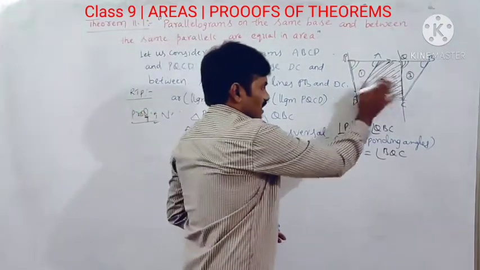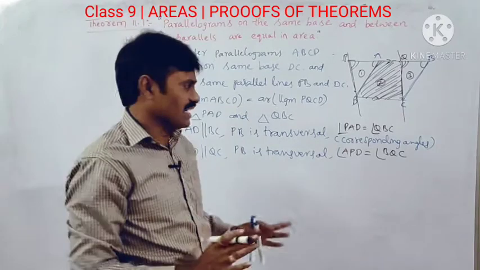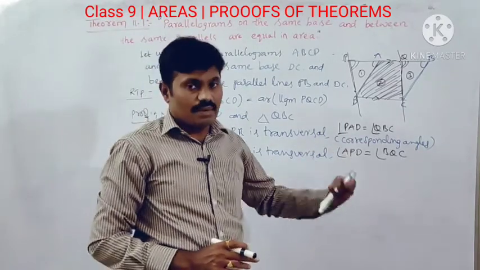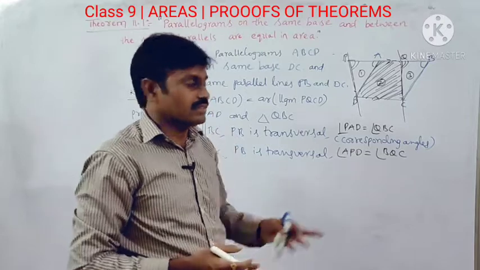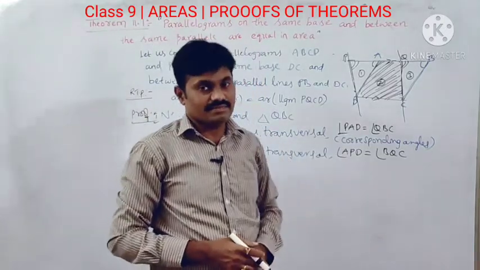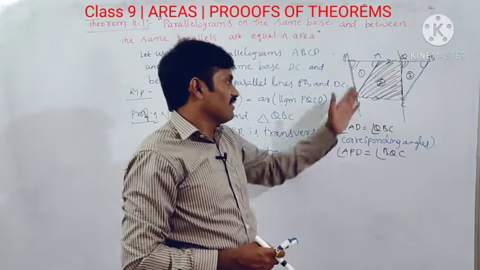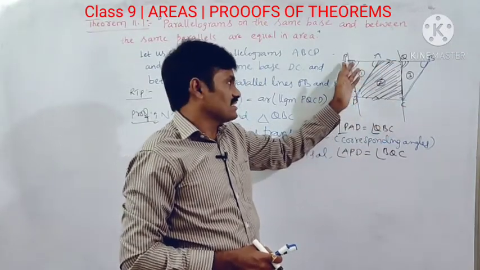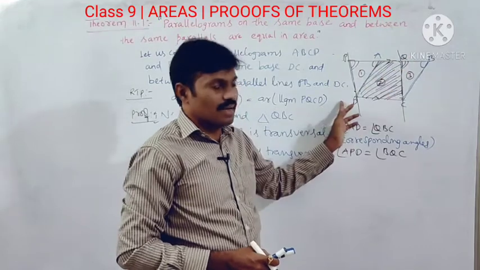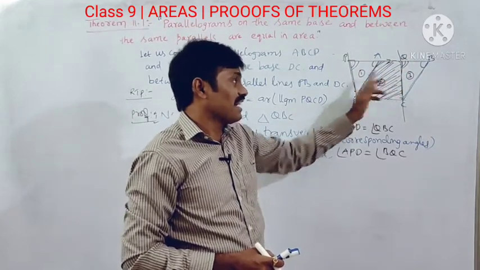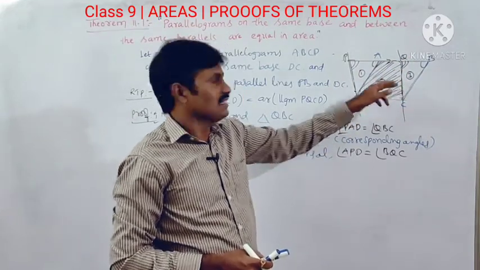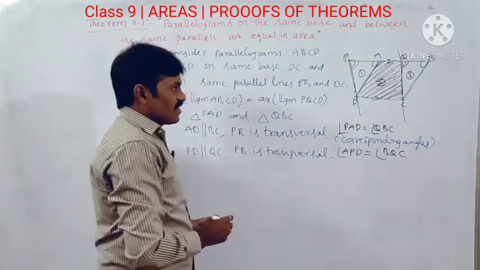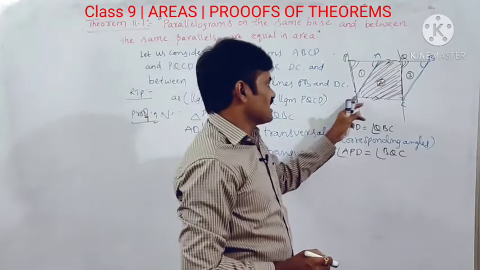So two pairs of corresponding angles are equal in triangle 1 and triangle 3. Now, what is another corresponding part equal in both triangles? Clearly, we can take either PD equal to QC, since PQCD is a parallelogram and opposite sides are parallel and equal, or AD equal to BC.